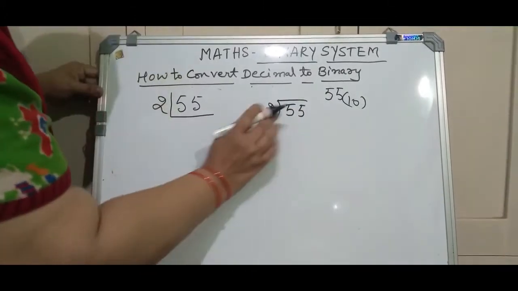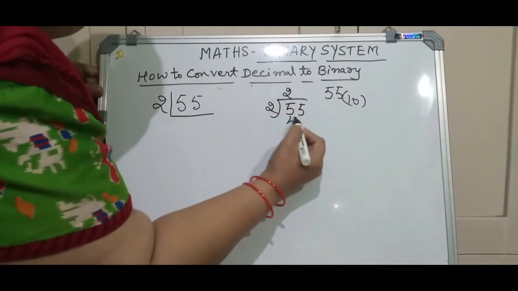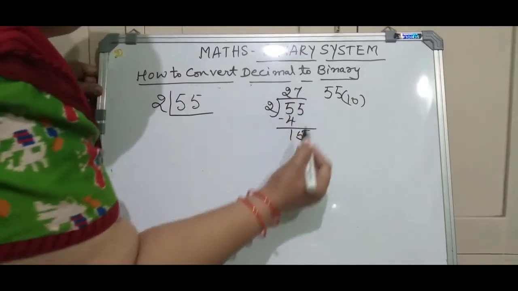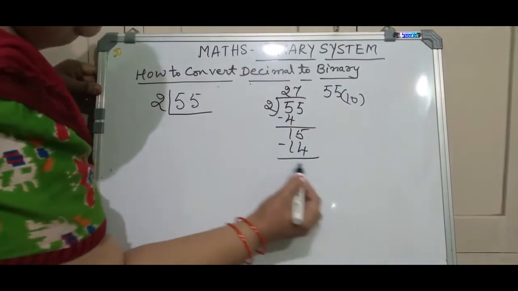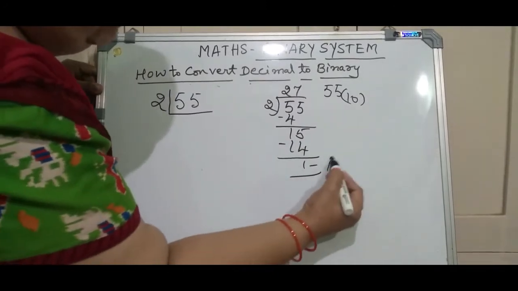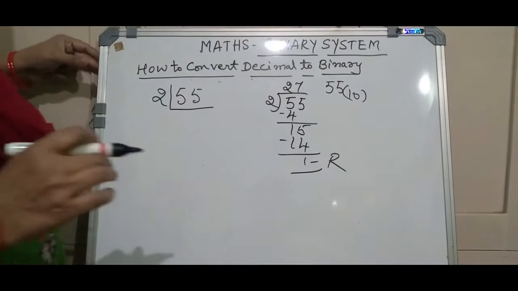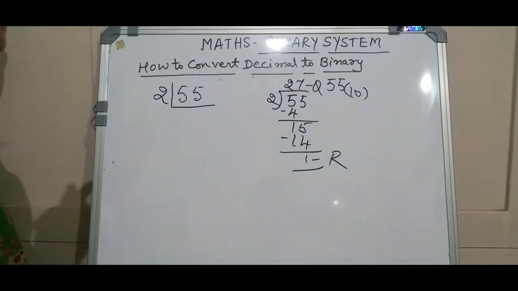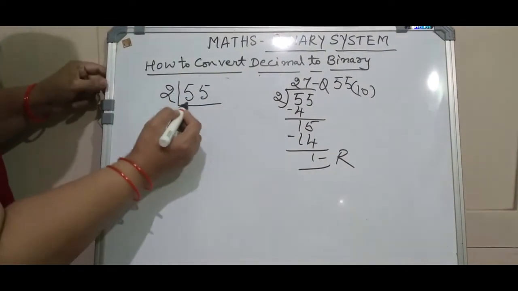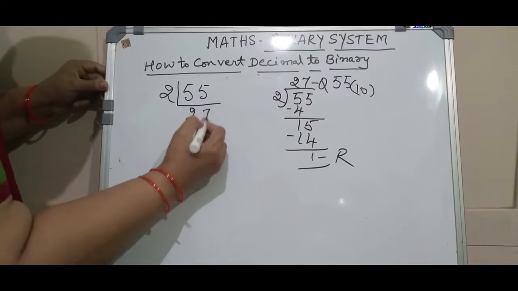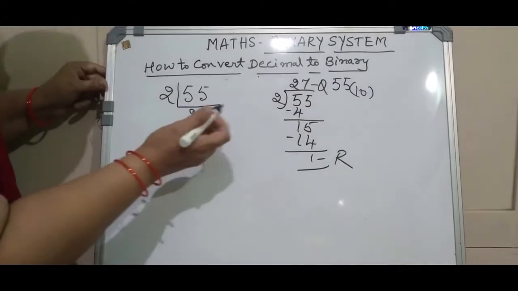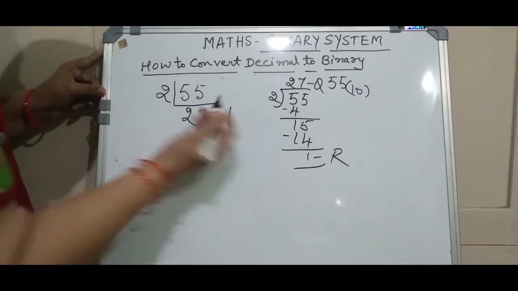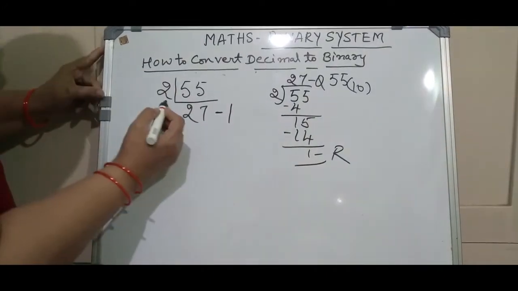See, I will divide the number 55 here. 2 2s are 4. Again 5 minus 4 will be 1 here. And 2 7s are 14. 15 minus 14 will be 1. This 1 is the remainder. R, I have written as the remainder R. And 27 is the quotient. Q is the quotient. So while dividing it, let me write the quotient here. 2 2s are 4, 2 7s are 14 and 1 is the remainder. Let me write a small dash here and write the remainder by the side of it. 1, I have written there.